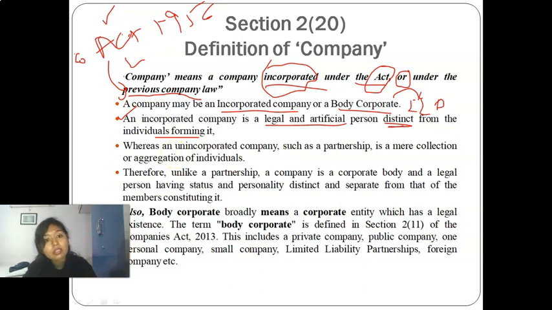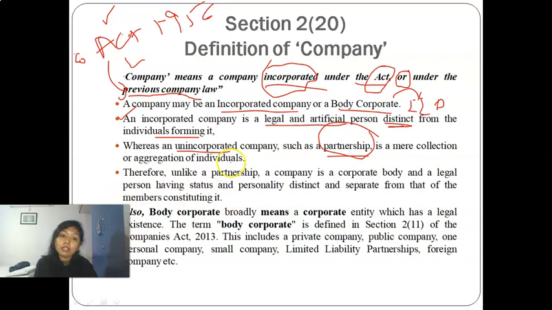Now what is an unincorporated company? An unincorporated company means a partnership firm. On a partnership firm, the Partnership Act prevails, and not the Companies Act. Therefore, unlike a partnership, a company is a corporate body and a legal person which has a status and personality separate from the members constituting it.